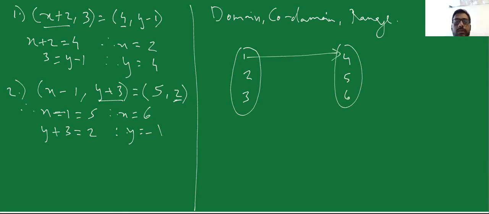One is related to 2 and one is also related to 5. Say suppose 2 is related to 5 and 2 is also related to 6 and 3 is related to 6. There is this kind of relation which exists between these two sets. This part, which includes your elements 1, 2, and 3, is your domain.